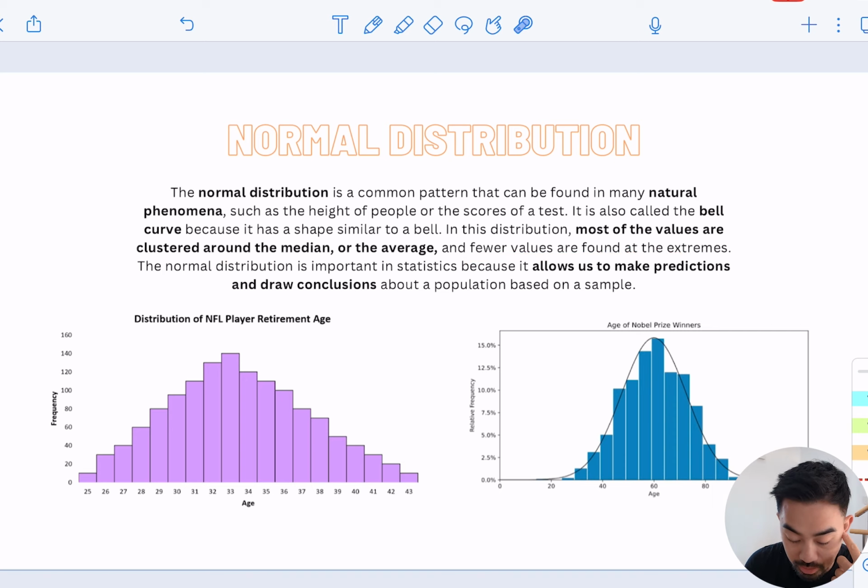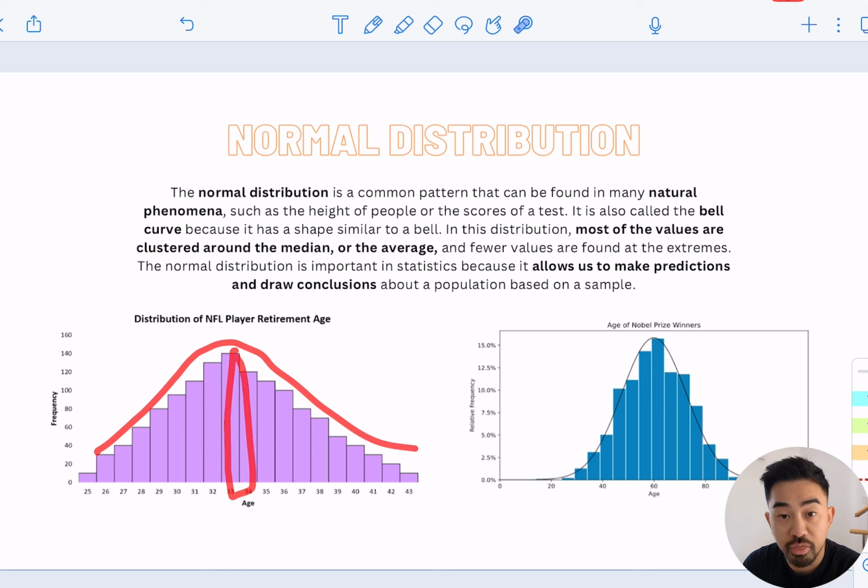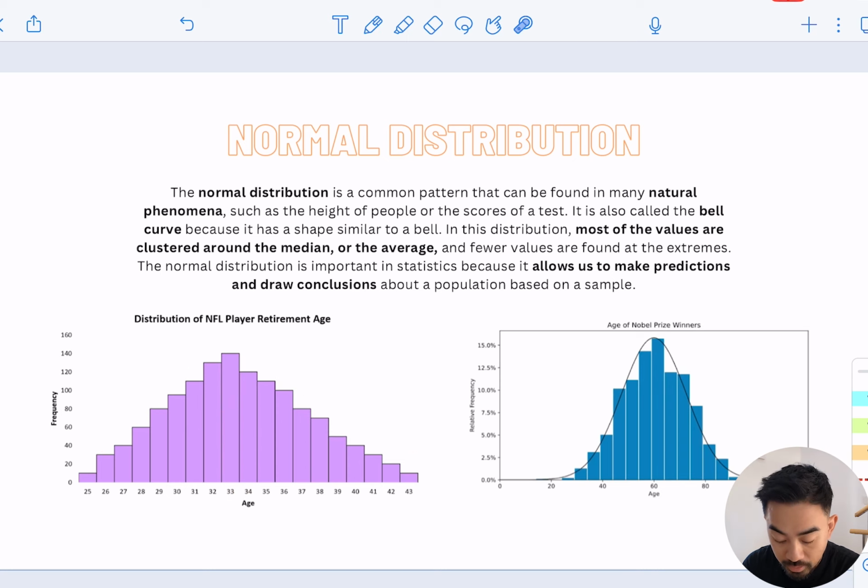Here you can see I've got an example of the distribution of NFL players at retirement age, so basically when they retire, and how many of them. I just pulled this off the internet. You can see here that it forms a bell curve with most players retiring around the age of 33, and less so at the 25 and 43 mark. On the right-hand side, I've got another normal distribution with the age of Nobel Prize winners. They tend to win them around the age of 60.